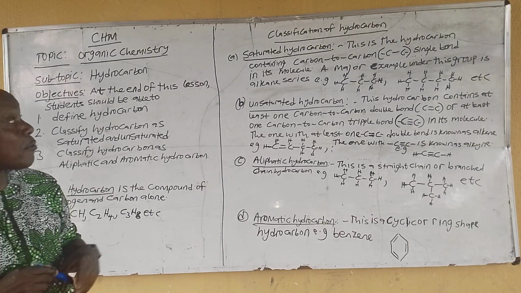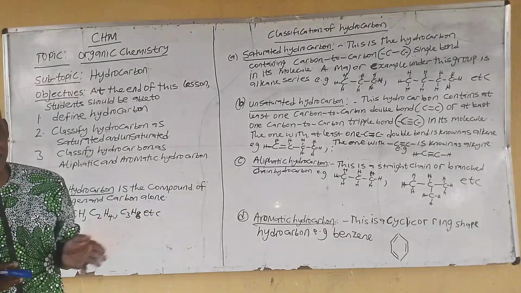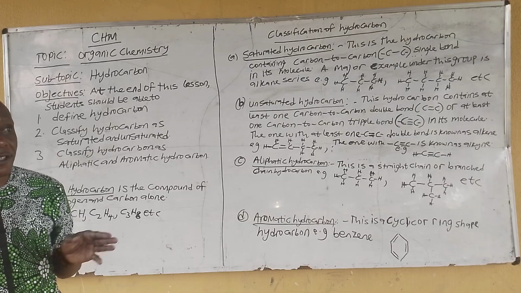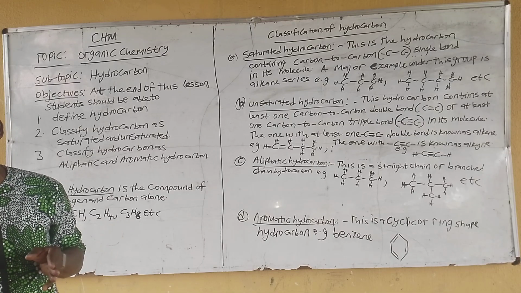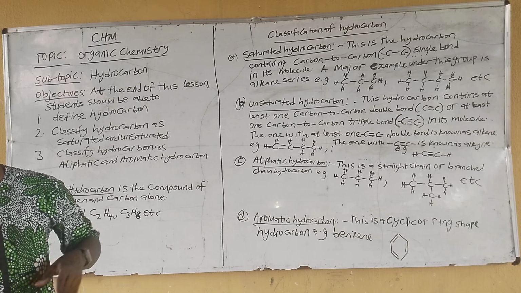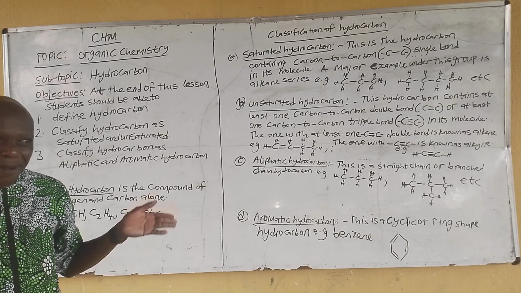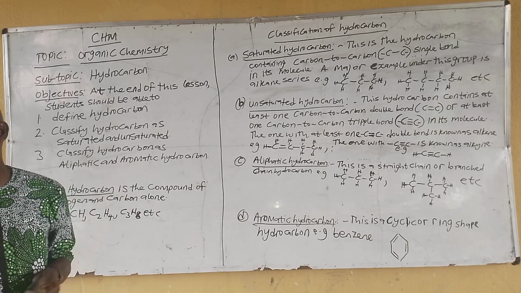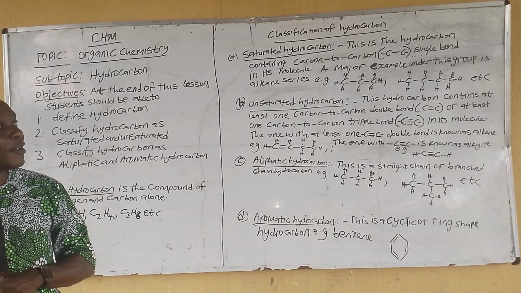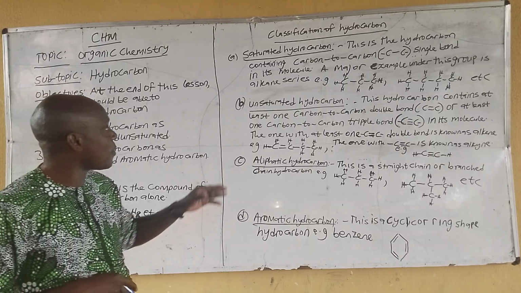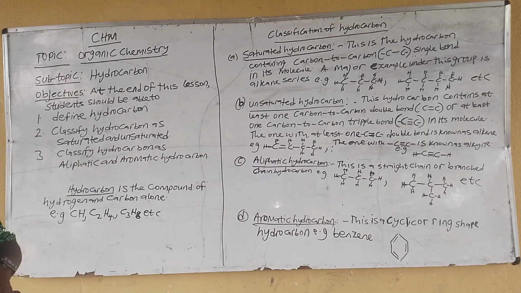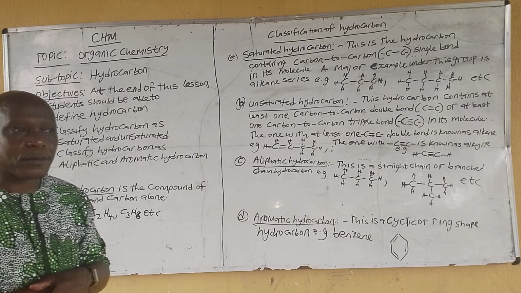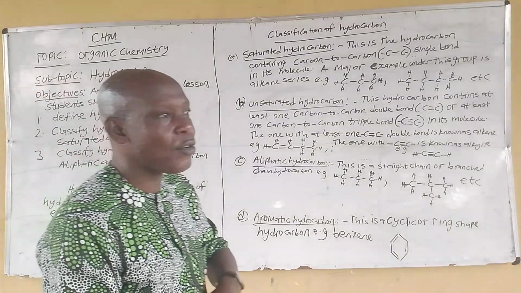And you may also be asked to explain, like the question I saw recently in one of the public examinations, I can't remember now if it is NAPTEP, NECO or WAEC. It says, explain the following terms: A, saturated hydrocarbon; B, unsaturated hydrocarbon. Then others may be calculations or some other thing we are going to do later. Are you getting it now? So that is about saturated and unsaturated hydrocarbon. Then we also have another classification, which is aliphatic and aromatic hydrocarbon.